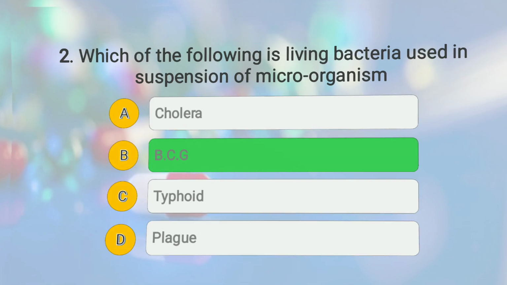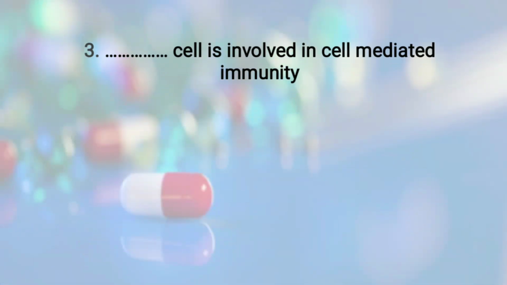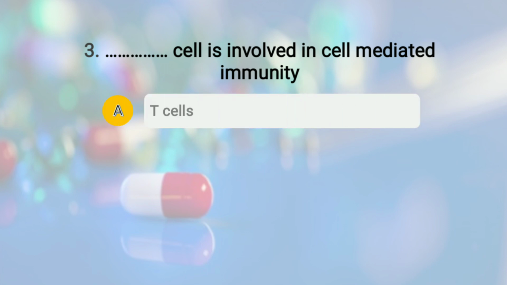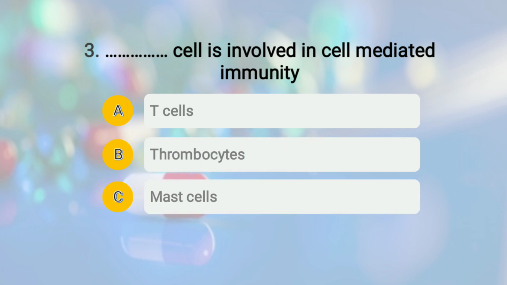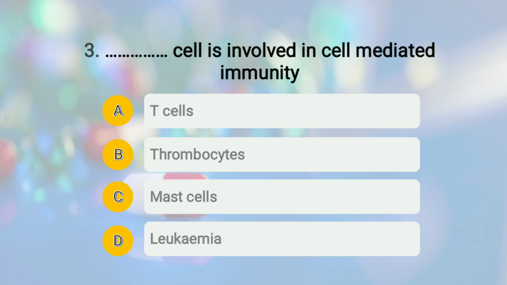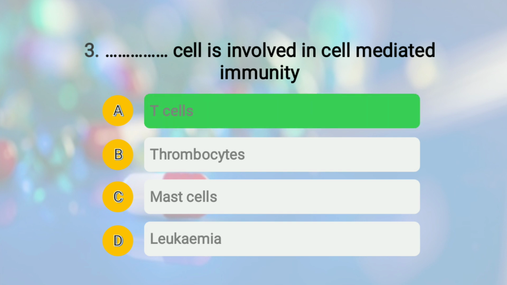Moving to question number 3. The question is, dash cell is involved in cell mediated immunity, and the options provided are A. T cell, B. thrombocytes, option number C. mast cells, and option number D. leukemia. And the right answer for this question is option number A, T cell. So T cell is involved in cell mediated immunity.